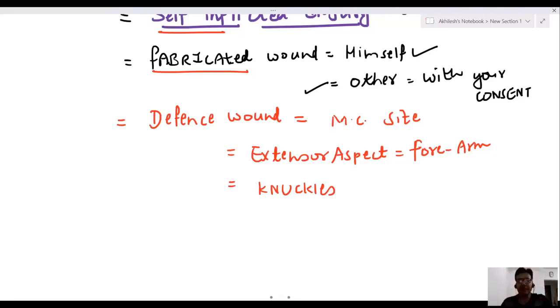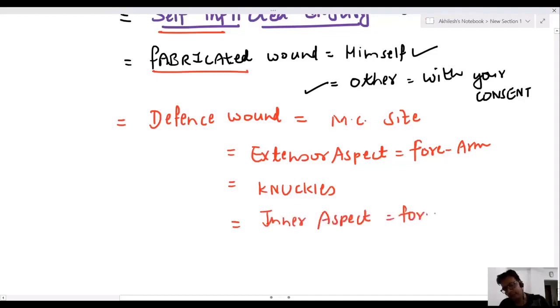Or the inner aspect of the forearm. These are the common sites where you have defense wounds. This is the extensor. Someone is hitting and you are defending, saying don't hit, and it lands here. So first is the extensor aspect of the forearm, knuckles, inner aspect of the forearm, or the palmar surface.